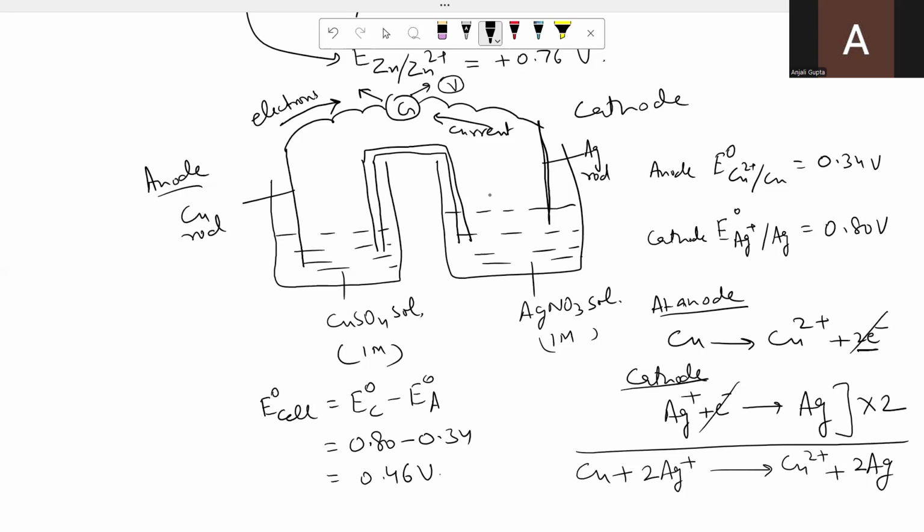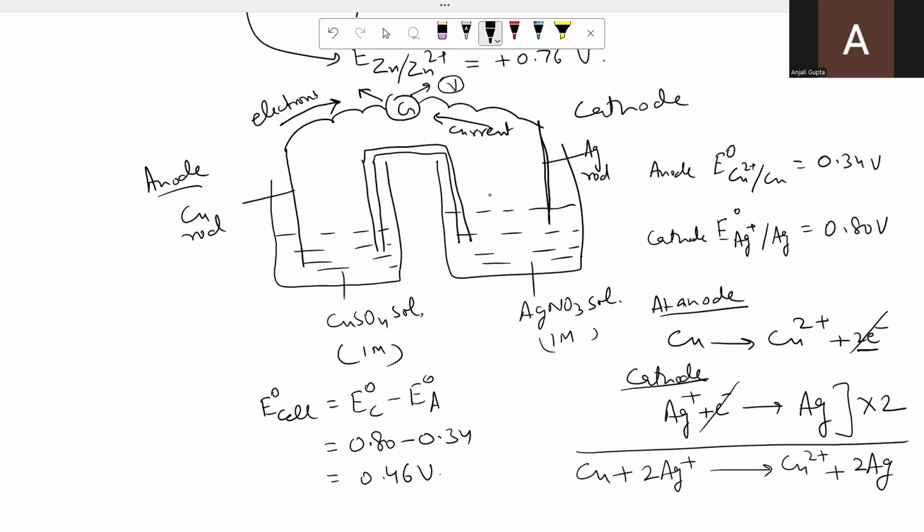Voltmeter tells you the value of E naught cell, that is the cell potential, cell voltage, EMF of the cell. Galvanometer tells us about the direction of the current. So here also you can see, in this case, you have shown the copper electrode on the left side because copper is undergoing oxidation, and silver electrode on the right side because silver is undergoing reduction. I think all of you must have understood this, how we draw the cell diagram.